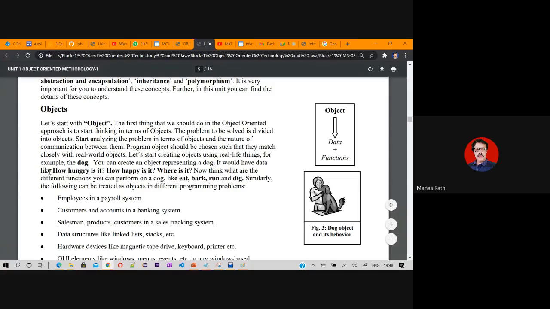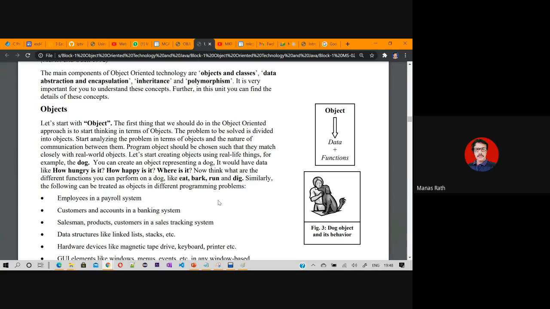It would have data like how hungry is it, how happy is it, where is it. Similarly, if you want to communicate from one object to another object, like a human being and an object, then we are communicating between them. That is called message passing.